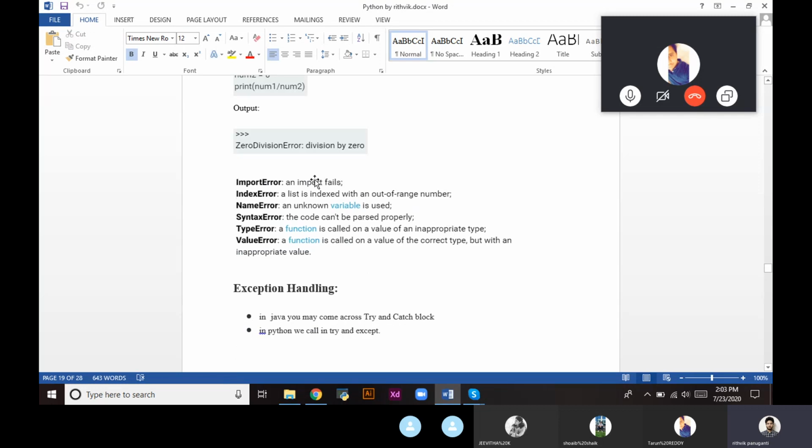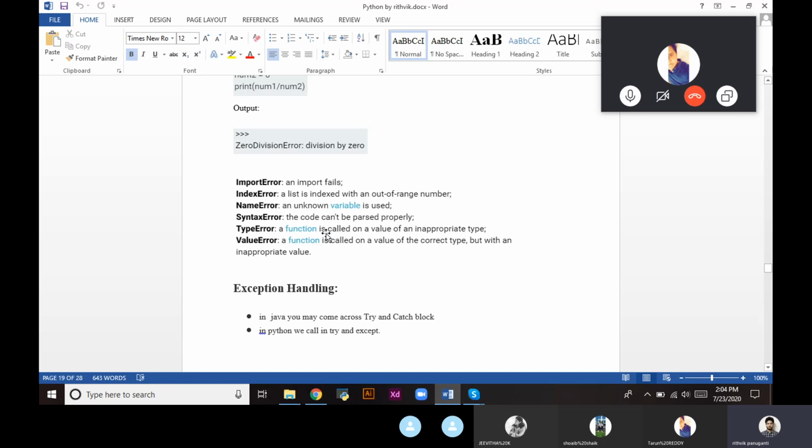A few of the other errors we have seen so far are ImportError, which occurs when import of a file fails. IndexError, as I said earlier, is when a list is indexed with an out of range number. So if there are 5 objects in the list and you call the 6th object, it will throw an error. NameError occurs if you are calling a variable that is not declared in the program. SyntaxError occurs if you miss spaces or fail to indent in a for loop or while loop. And then TypeError and ValueError.